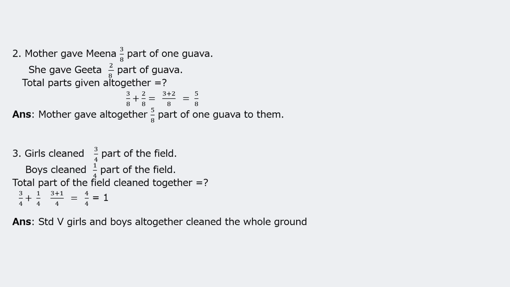That is 4 upon 4. Numerator and denominator are the same, therefore it's equal to 1. So final answer, standard 5 girls and boys altogether cleaned the whole ground. When it is 1, that means it is the whole of that object.